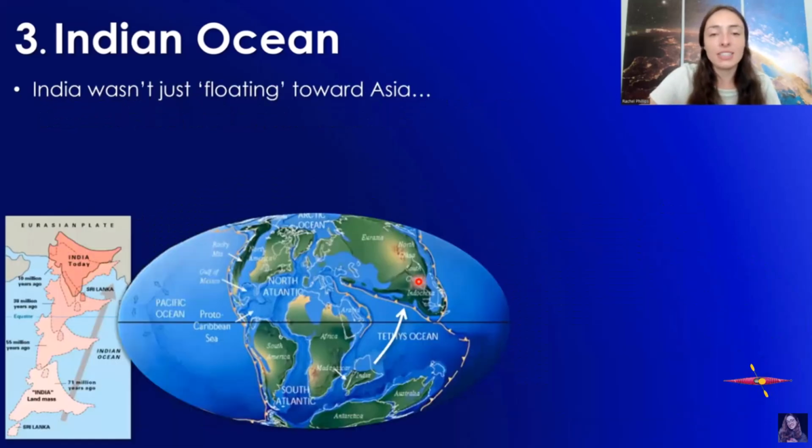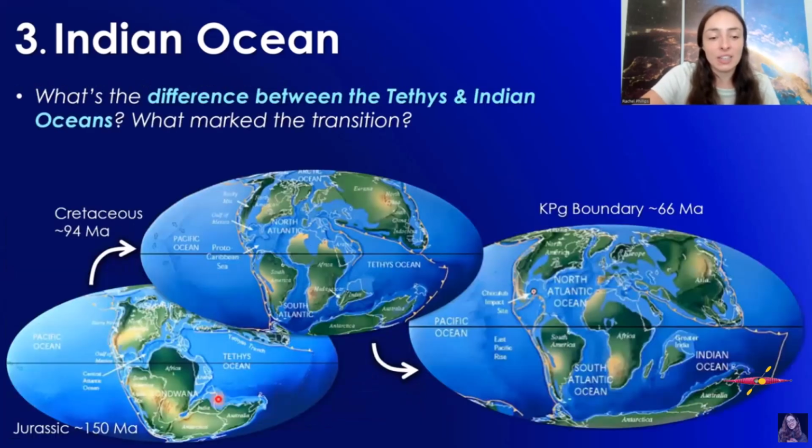This is where you need to understand plate tectonics to really understand these pictures, because what you might see if we go back here is India is tied up in the big clump of continental land masses known as Gondwana down here during the Jurassic around 150 million years ago, but then around 94 million years ago in the Cretaceous, it started to break apart and move toward Asia, or Eurasia at the time, which eventually it collided into, which is where it is now.